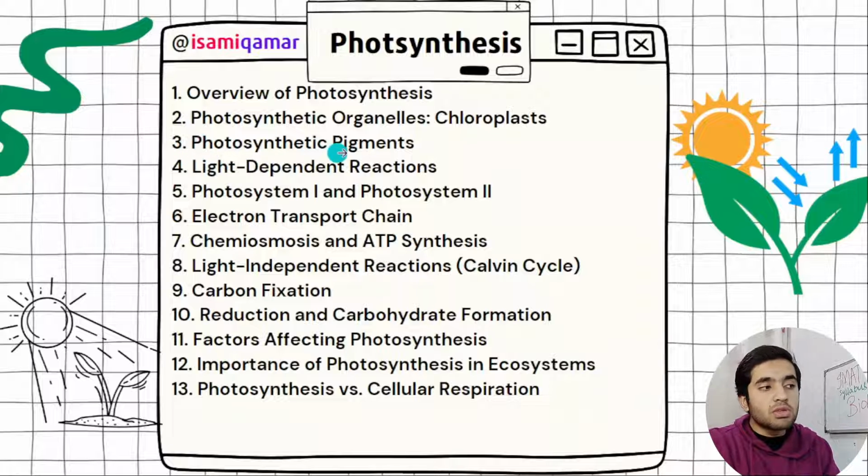You have to know the photosynthetic pigments. We have reaction centers, and the photosynthetic pigment is chlorophyll, but in chlorophyll we have the reaction center and antenna complex.